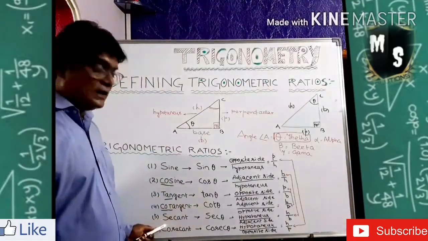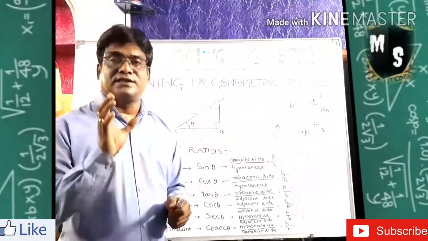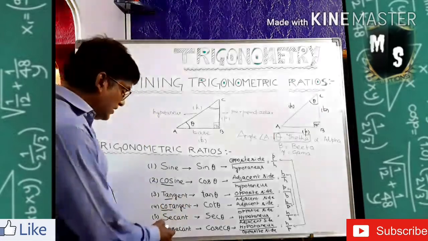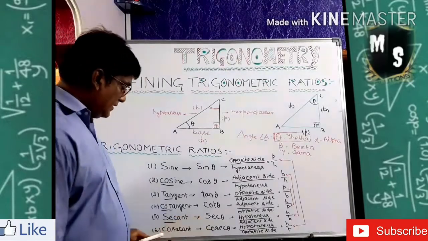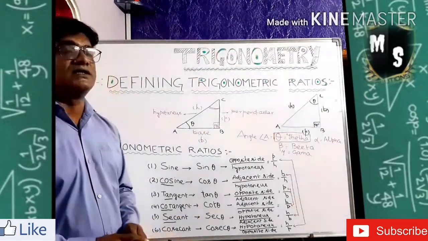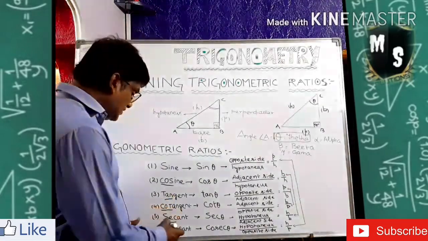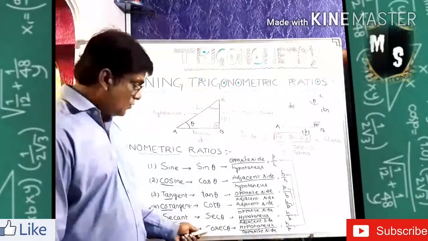Another one, the fifth one, is secant, S-E-C-A-N-T, and the first three letters are the nickname, sec. Then the sixth one is cosecant, and the first five letters are the nickname, cosec.